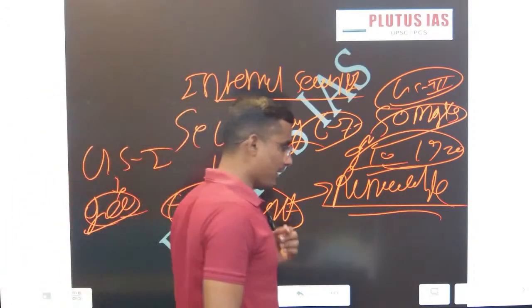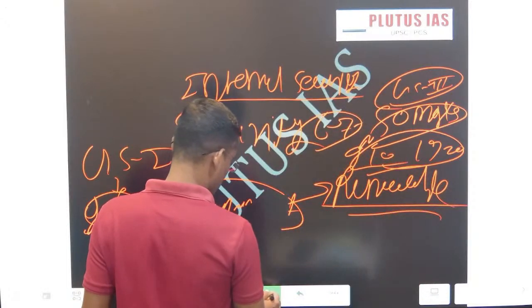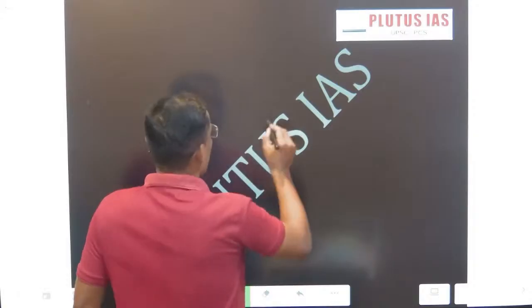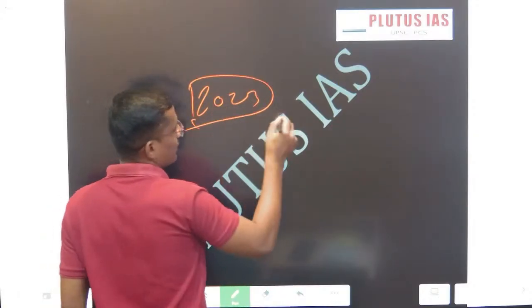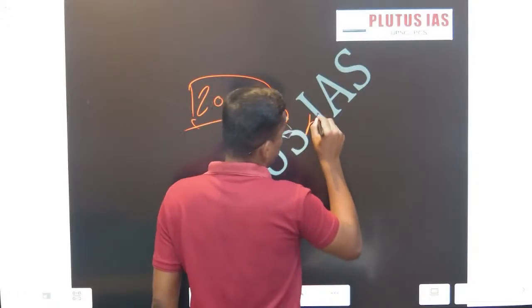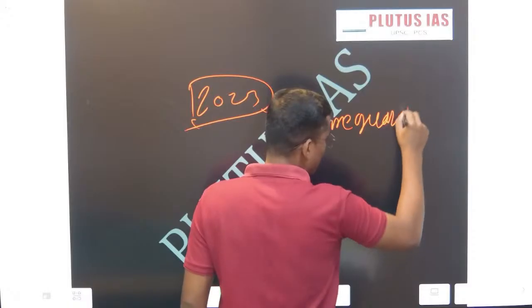Okay, so let's begin. Before this, I will tell you, in 2023 there was one question on Home Guards in prelims.